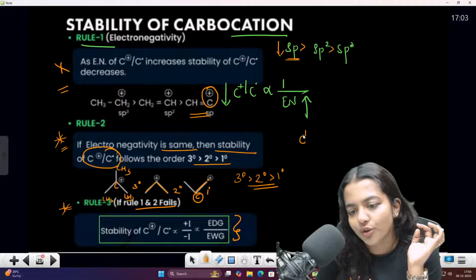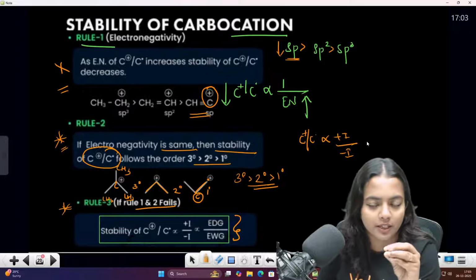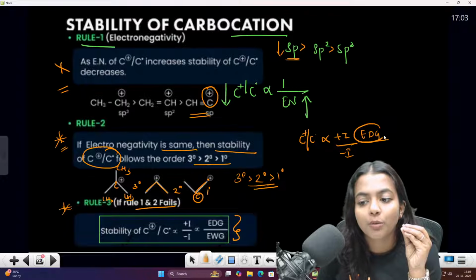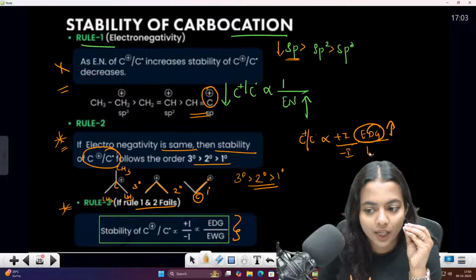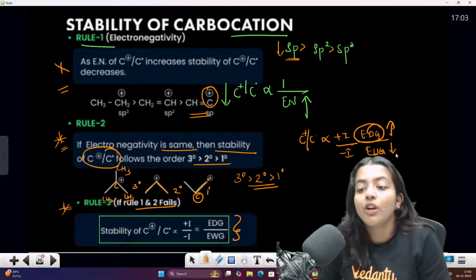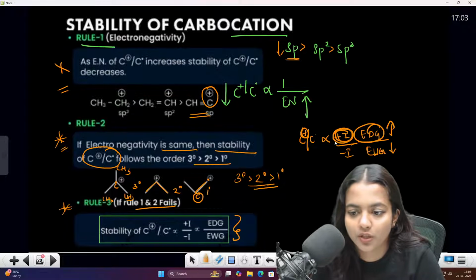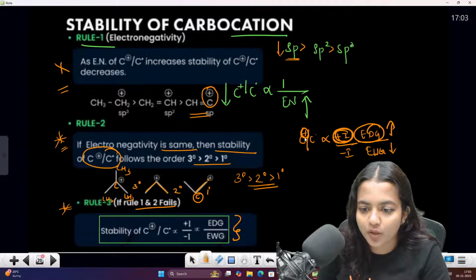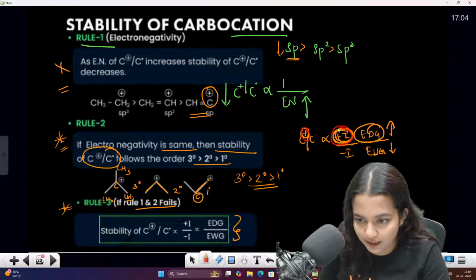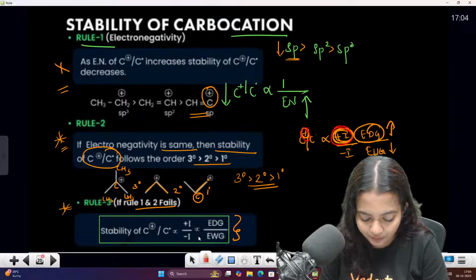The stability of a carbocation or carbon radical is directly proportional to the plus I group and inversely proportional to the minus I group, which means if an electron donating group is present, the carbocation stability increases. If an electron withdrawing group is present, it will decrease. Are you getting my point, children? You can understand it like this: the carbon is positive, this is a carbocation, so positive here and positive there. Think of it this way, and you will get an idea about it. Is it clear?